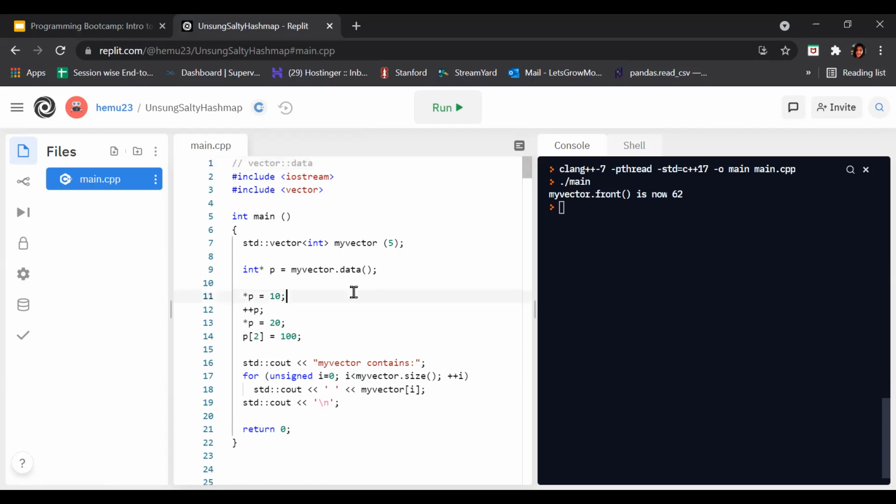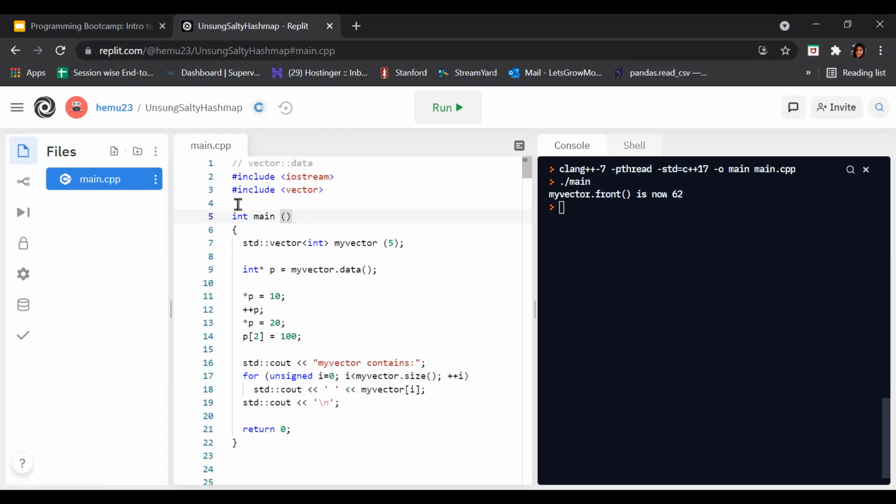See how it works. We write hashtag include iostream, where we include our library. After that, hashtag include vector, which is a mandatory part for vectors. Make sure you always include this line, hashtag include vector, when you are creating or constructing a vector. Then we move into our main program.